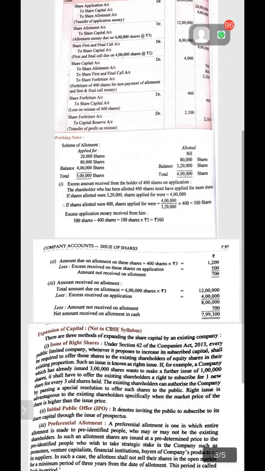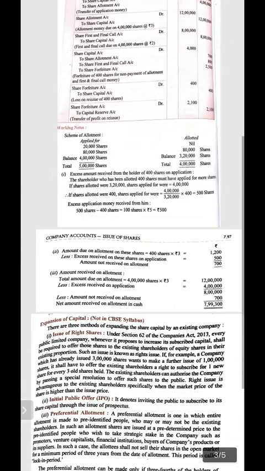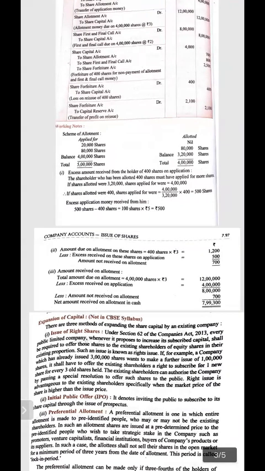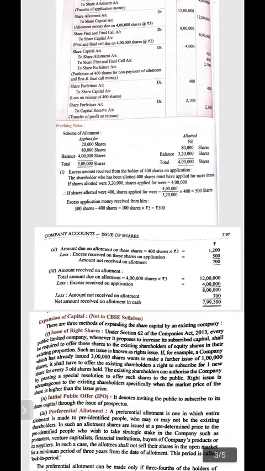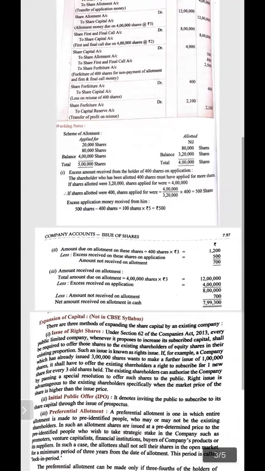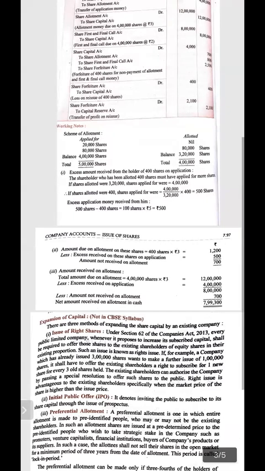Now see, on 400 shares, how much is the amount due? In the second working note, we come to know the amount due on 400 shares. Because we have to calculate the amount due on 400 shares, a company cannot allot more shares than its issue. Again and again, I am repeating the point. Any company cannot allot more than its issue. So this shareholder who was allotted 400 shares but applied for 500 shares can maximum be allotted by the company 400 shares.